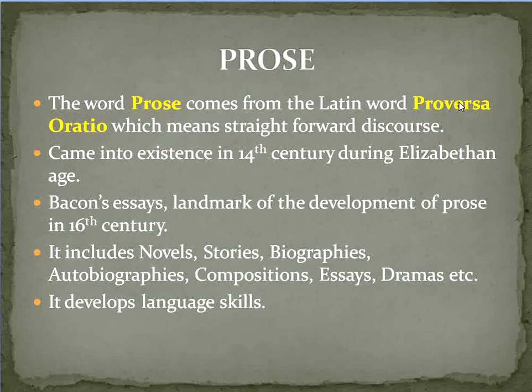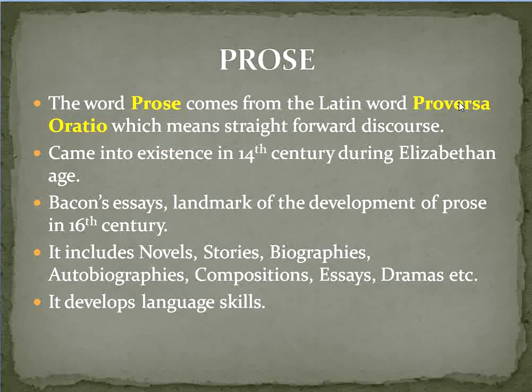Bacon's essays were a landmark of the development of prose in the 16th century. There is a particular scholar, an essayist, in the 16th century. What was his name? Sir Francis Bacon. His essays written in the 16th century were known as a landmark of the development of prose writing.